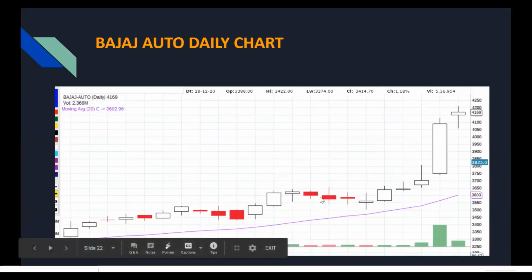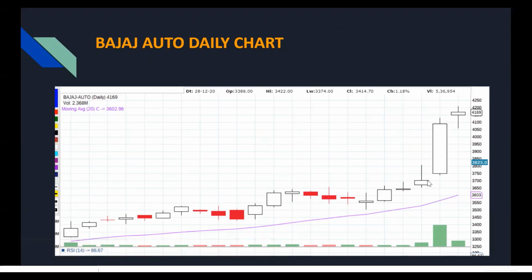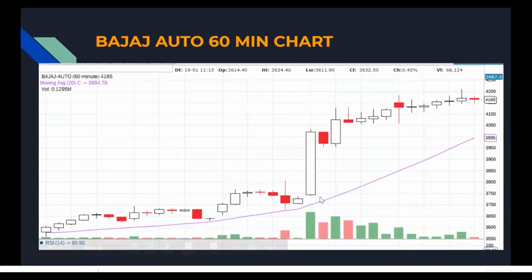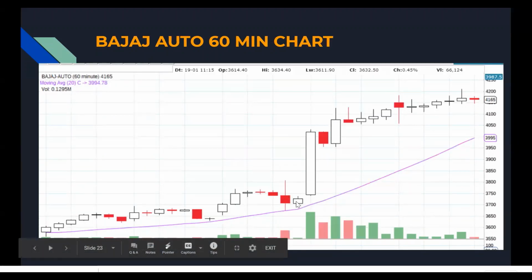Let me give you another example, Bajaj Auto. If you see in the daily time frame here, it was above the 20 moving average. So the trend is up in the daily time frame. In the 1 hour time frame also, you can see here the trend is up.